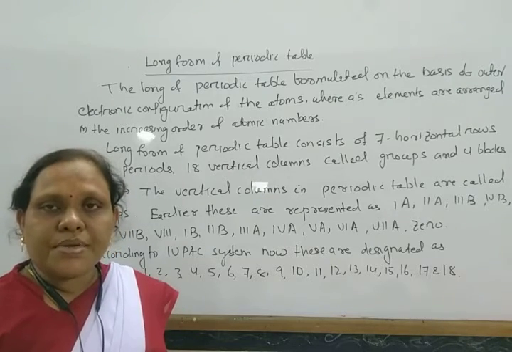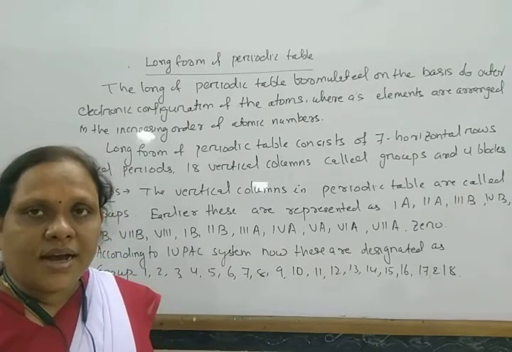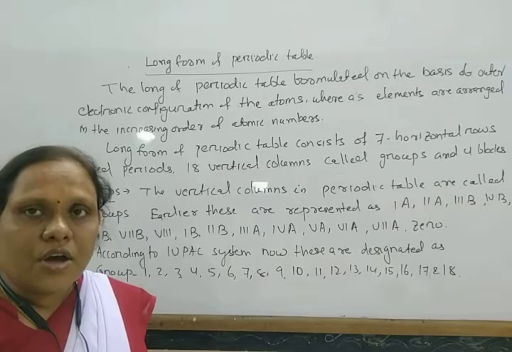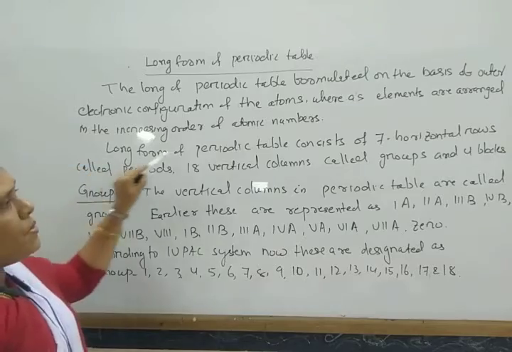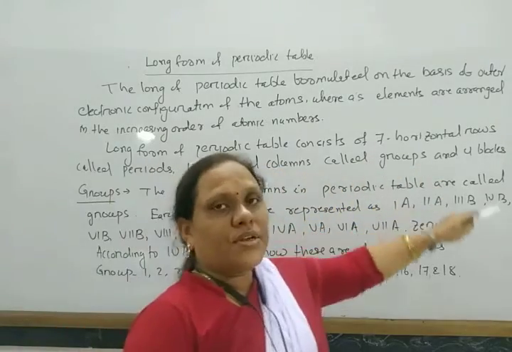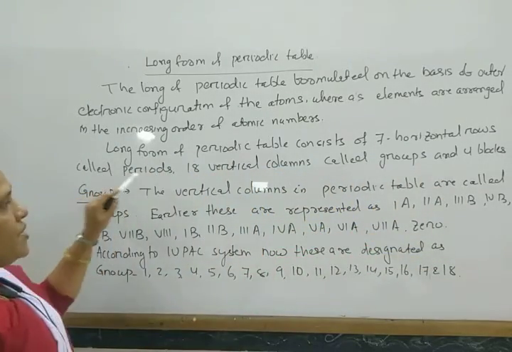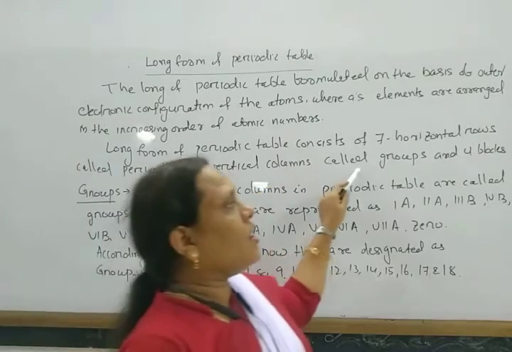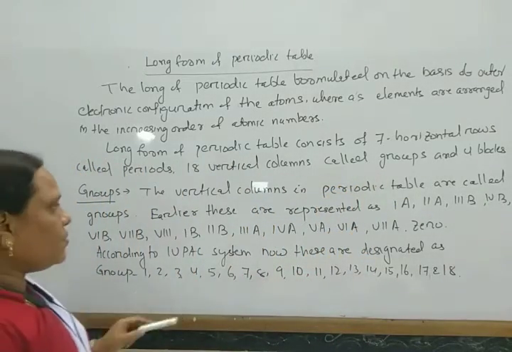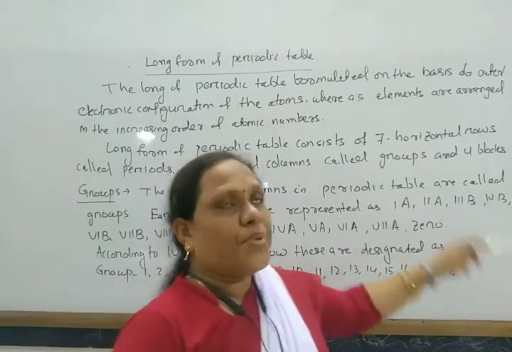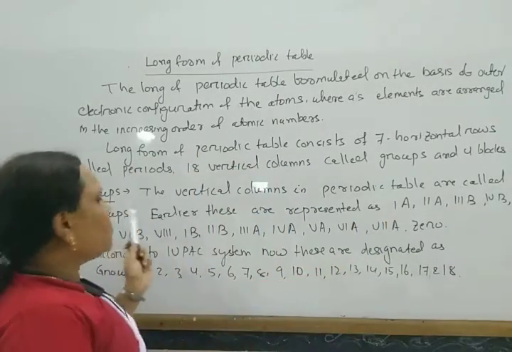The physical and chemical properties of the elements are periodic functions of their atomic numbers. Next, the long form of periodic table consists of 7 horizontal rows called periods, 18 vertical columns called groups, and 4 blocks. Groups: the vertical columns in the periodic table are called groups.